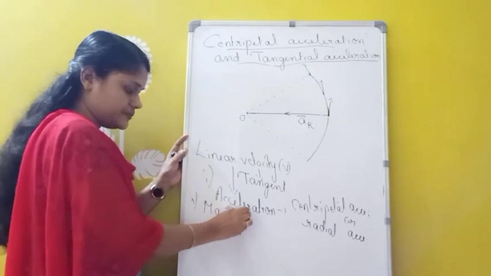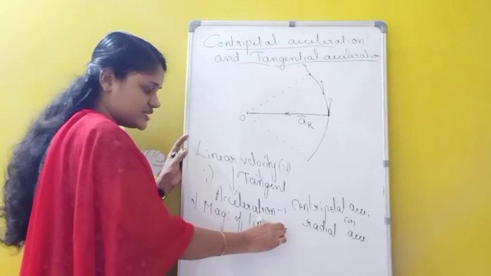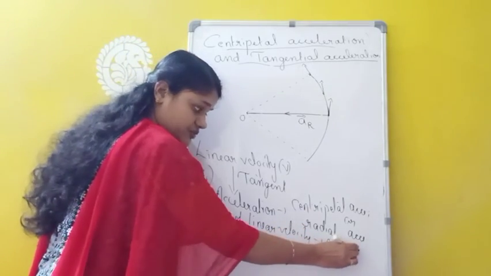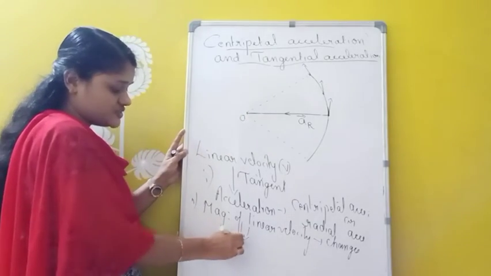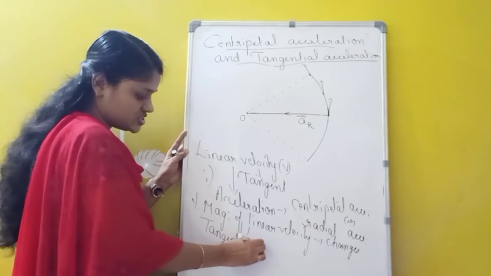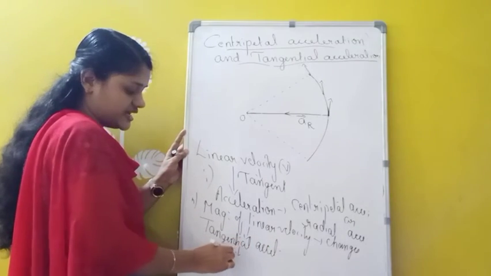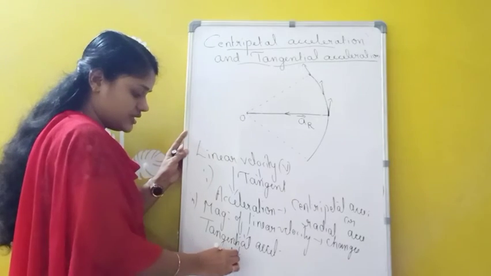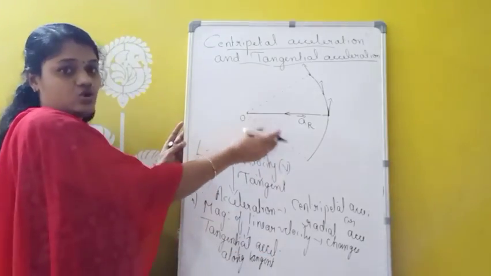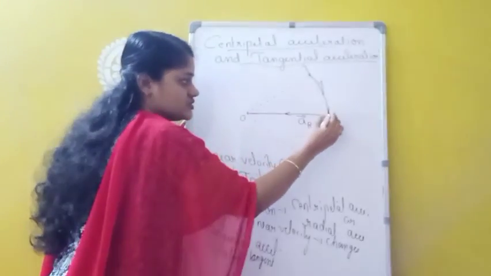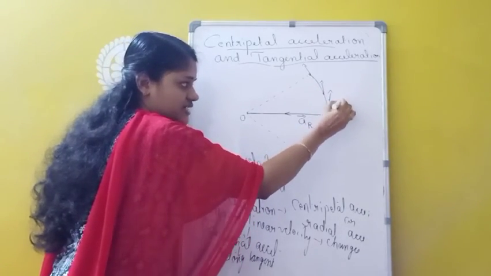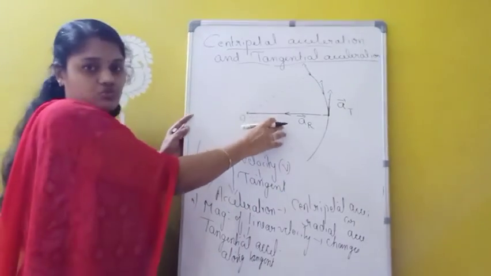If the magnitude of linear velocity also changes, then there will be another acceleration, and that is called as which one? Tangential acceleration. And this one is acting along which direction? Along the tangent. So this tangential acceleration will be acting along the tangent, that means this direction. It is acting along the tangent, and that is called tangential acceleration.